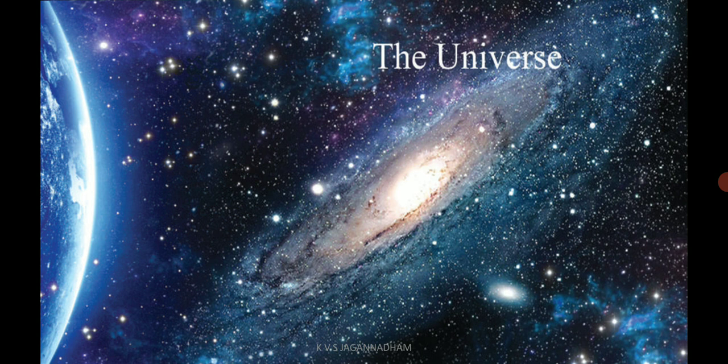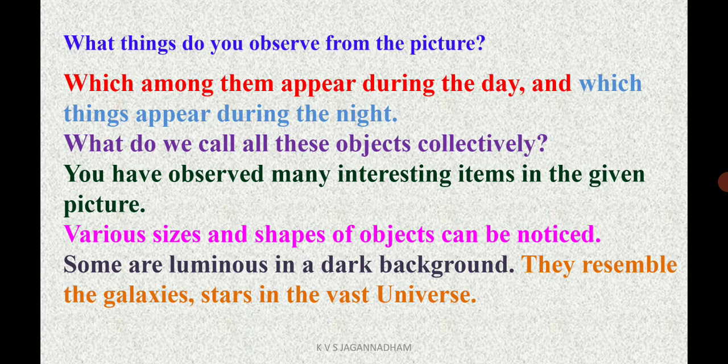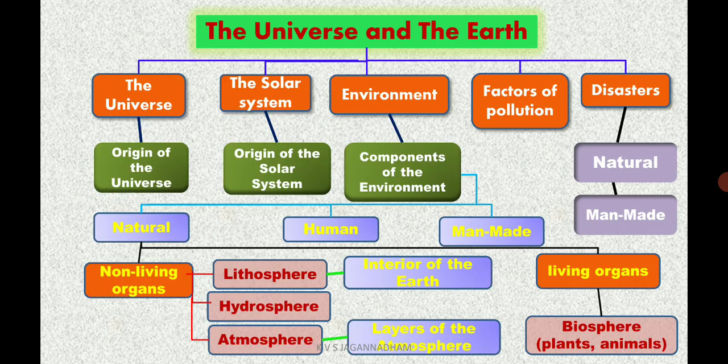So there are many celestial bodies, many unimaginable things. We cannot imagine what is there or how many of them there are. We cannot count them, and they vary in sizes and shapes. So this seems to be galaxies and stars in the vast universe.